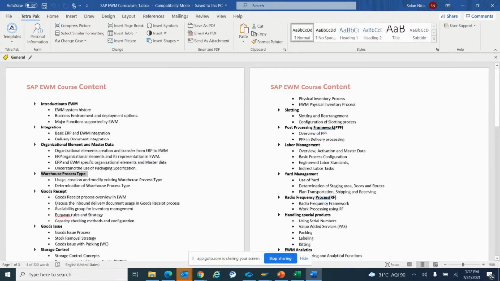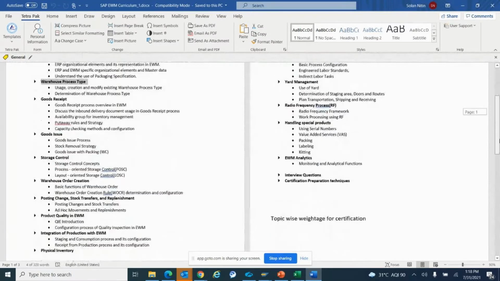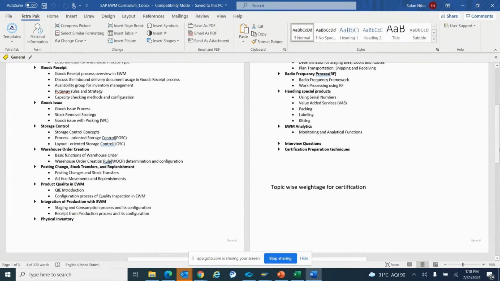How the goods receipt is performed in EWM, then the goods issue process, how the basic goods issue process is performed, then storage location control. We have storage control as process-driven and layout-oriented. Process-driven means if we have a process in between to bring the material into the warehouse, from goods receipt to quality inspection to the rack, these are process-driven. So how the process maps into the EWM system and how we drive it in the SAP system, we will look into the details of this.